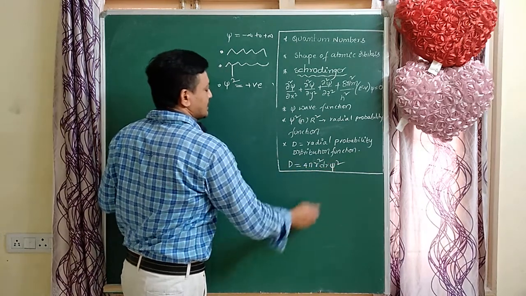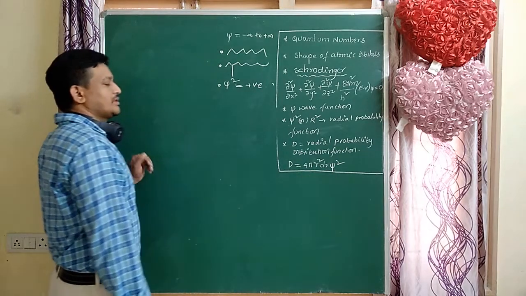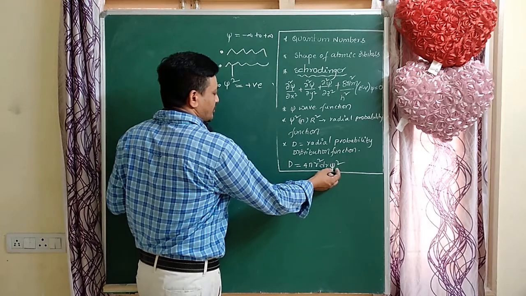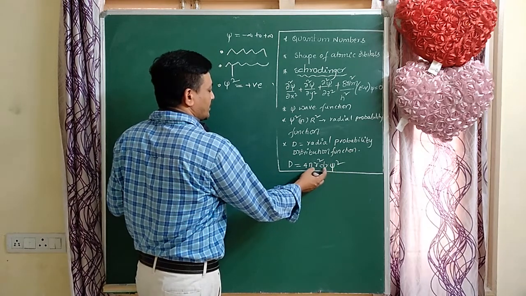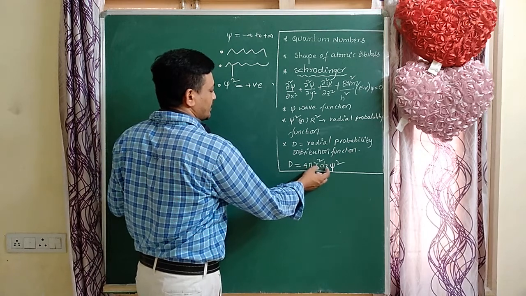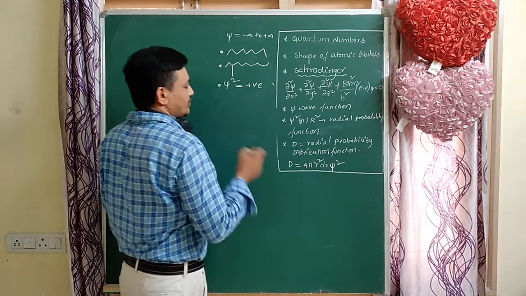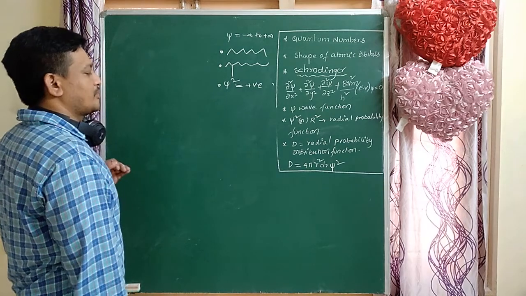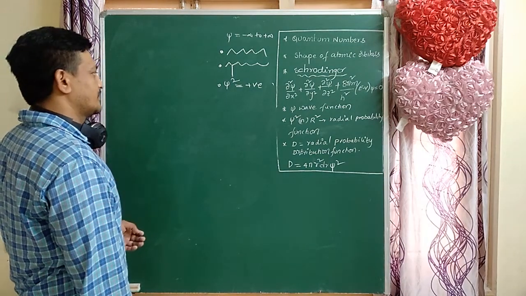That is very important. So the radial probability function is multiplied by a constant term 4 pi r square dr to get the radial probability distribution function.